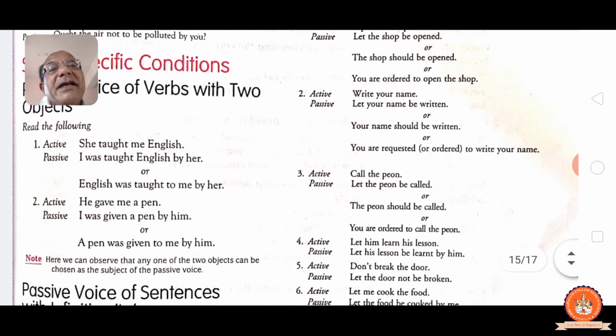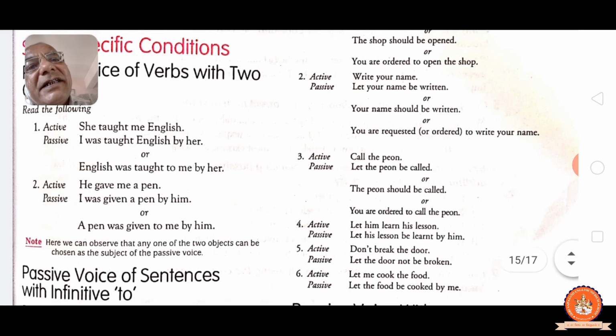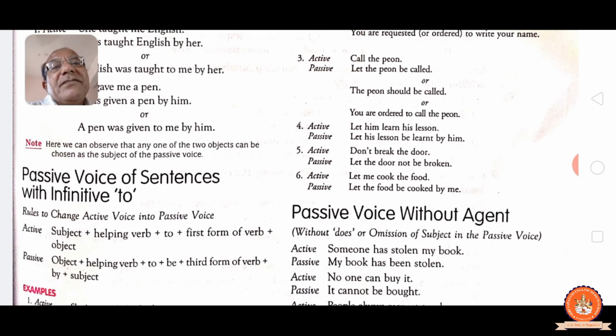He gave me a pen. I was given a pen by him. A pen was given to me by him. See, here we can observe that any one of the two objects can be chosen as the subject of the passive voice, by taking object 1 or 2, that we have to take into consideration.